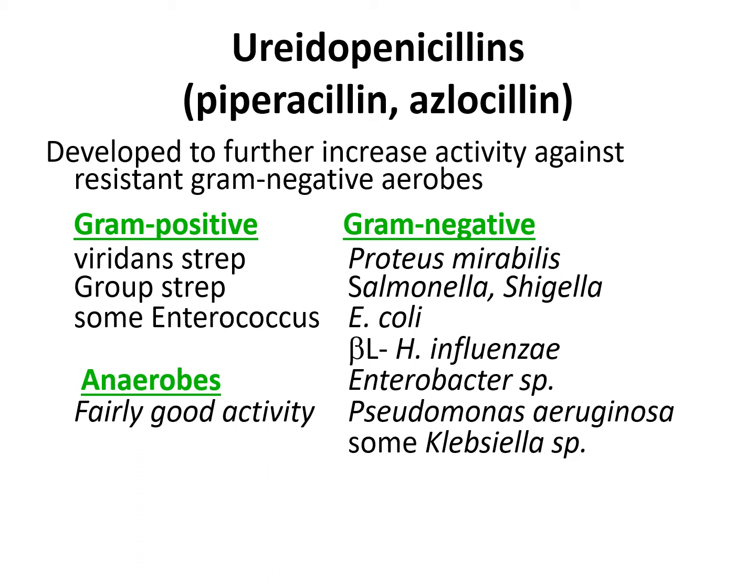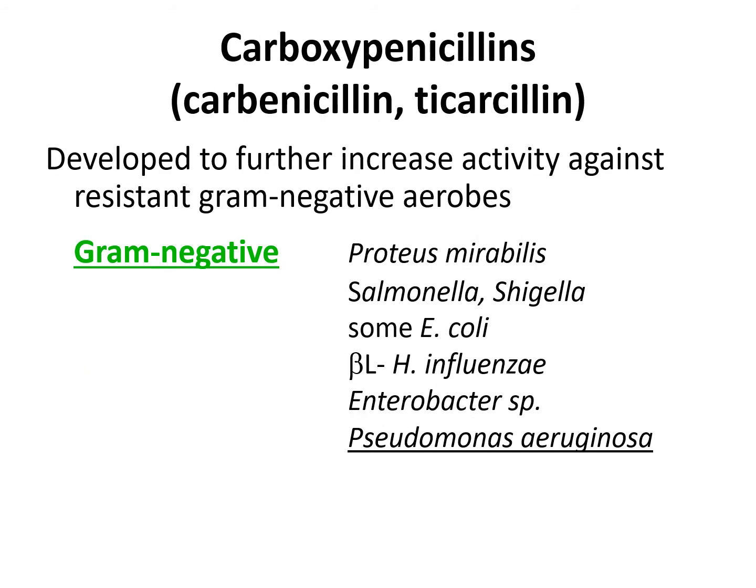Piperacillin is a drug of choice for Pseudomonas infection. Then carboxypenicillins, carbenicillin and ticarcillin. They also have higher activity against gram-negative aerobes like Proteus mirabilis, Salmonella, Shigella, E. coli, H. influenzae, Enterobacter and Pseudomonas aeruginosa.